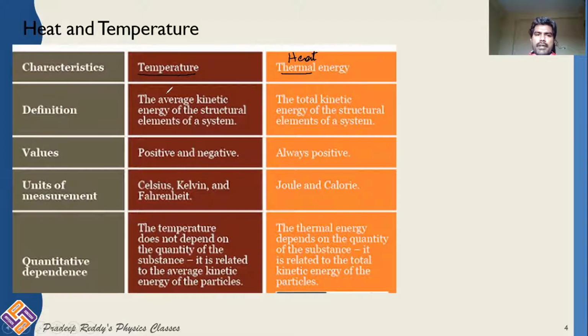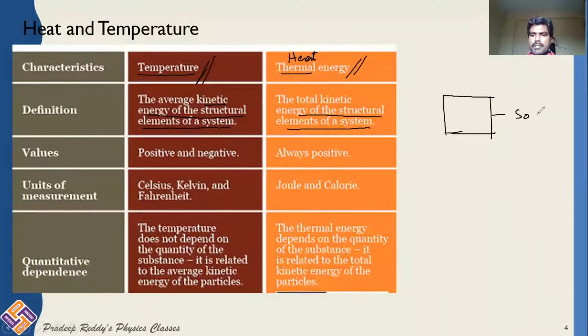Simply, you can define it like this: the average kinetic energy of the structural elements of the system is said to be temperature, whereas the total kinetic energy of the structural elements of the system is defined as thermal energy. What does it mean? Say, for example, you have a solid.